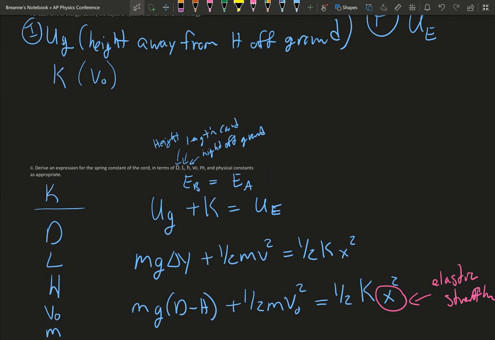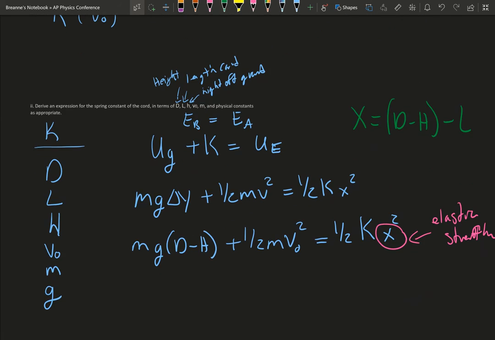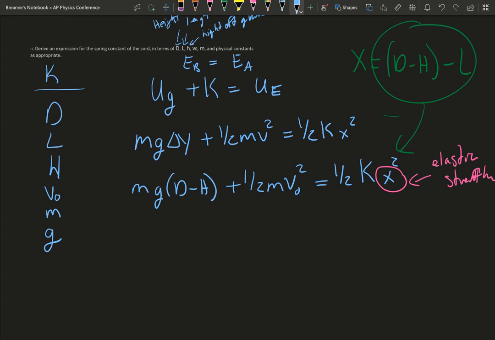So we're going to write this up here. So our x is going to end up being d minus h minus L. And no, you don't necessarily have to put the little parentheses there, but in my mind, those go together, so that's why I put a parenthesis there. So we can just plug that in for there.